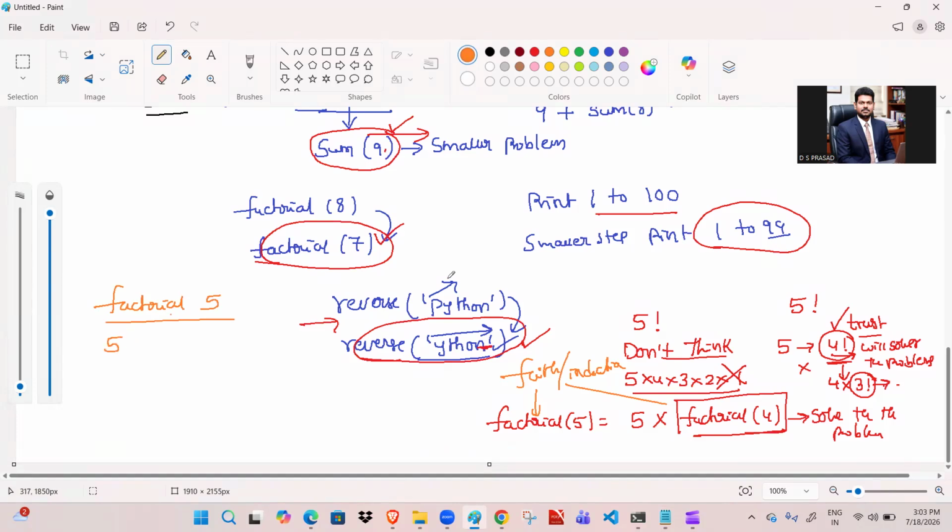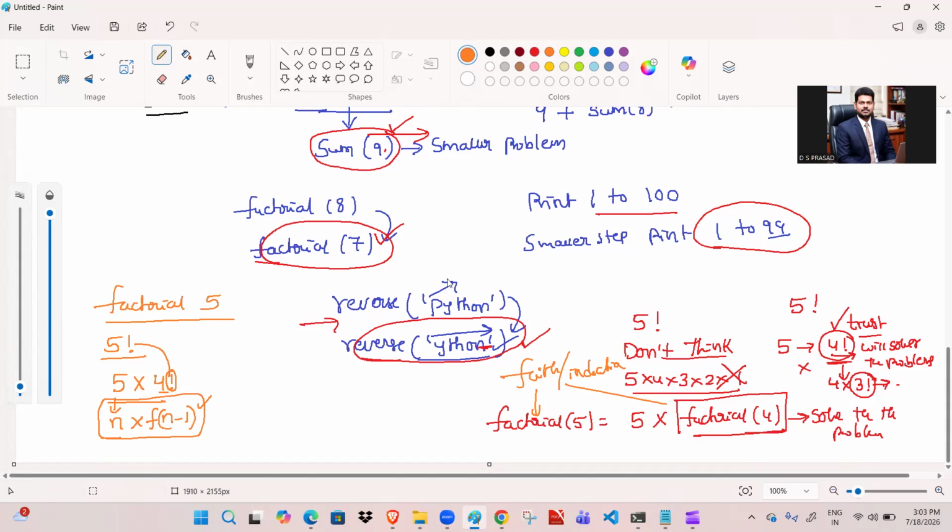So as I said, this is 5 factorial, right? I want 5 factorial. So first I'm going to take the number and what is the smaller version of it? 4, and I want to calculate the 4 factorial. Sir, how to write this one means if I take 5 as n, which is nothing but multiplied by 4 as n minus 1, and then we represent this factorial in the form of a function. So n multiplied by f of n minus 1. This is nothing but how do I use the smaller answer.